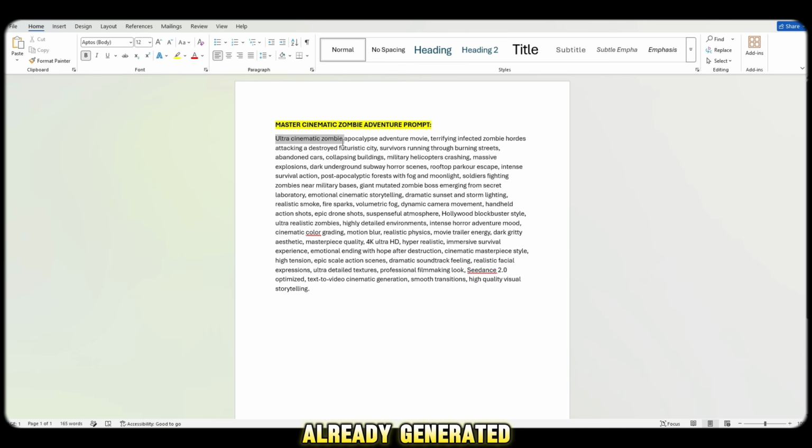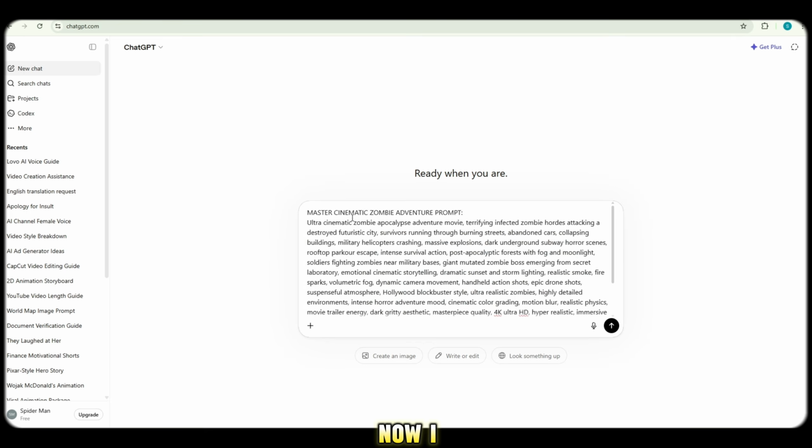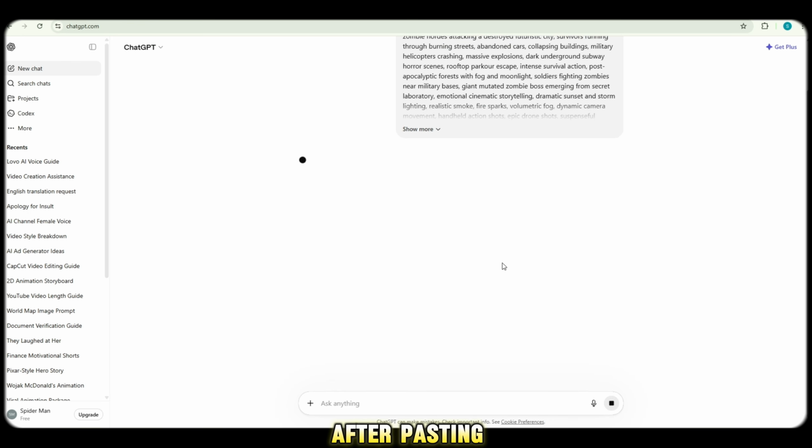Okay viewers, now let me show you the master prompt that I already generated. You'll find this master prompt in my YouTube description or comment section. Simply copy it from there. Now, I simply copy the prompt and open ChatGPT. After pasting the prompt, I click on the Generate button.